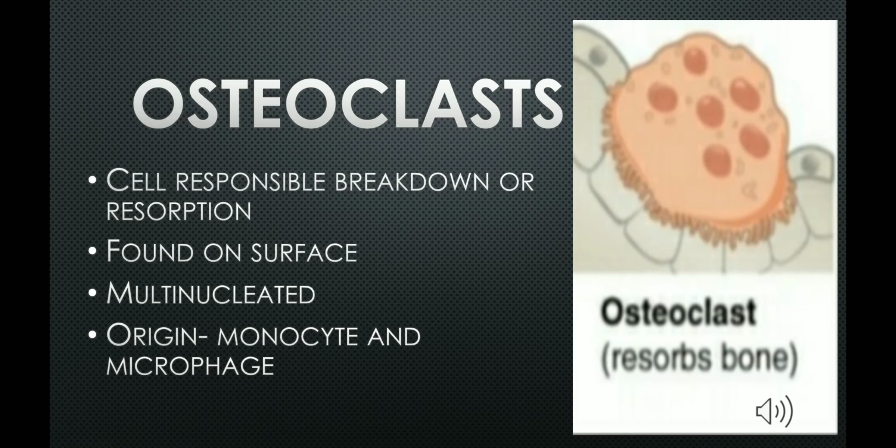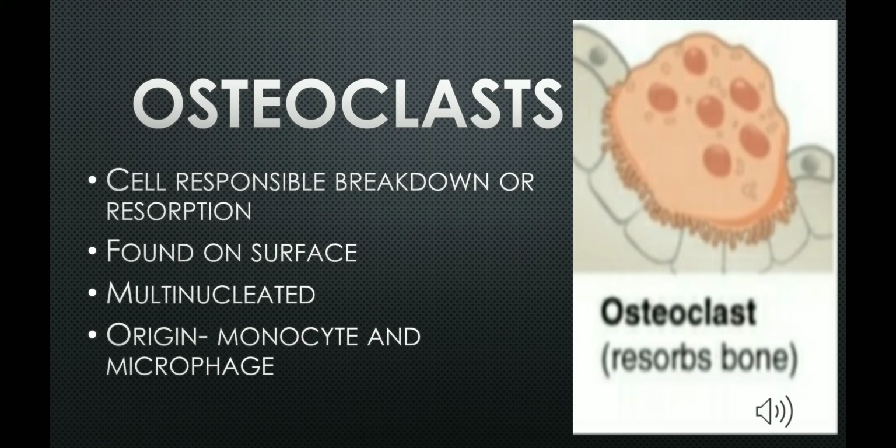The last bone cell is the osteoclast, and these cells are responsible for bone resorption and breakdown. The dynamic nature of bone is that new tissue is constantly formed and the old or unnecessary bone is dissolved for repair or for the release of calcium. Osteoclasts are responsible for this function.